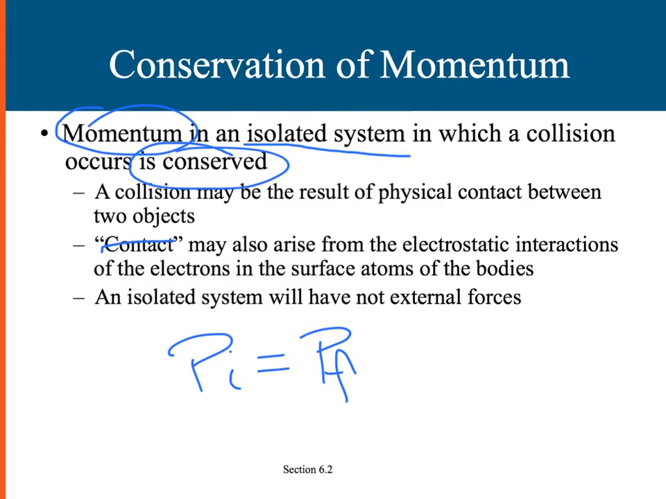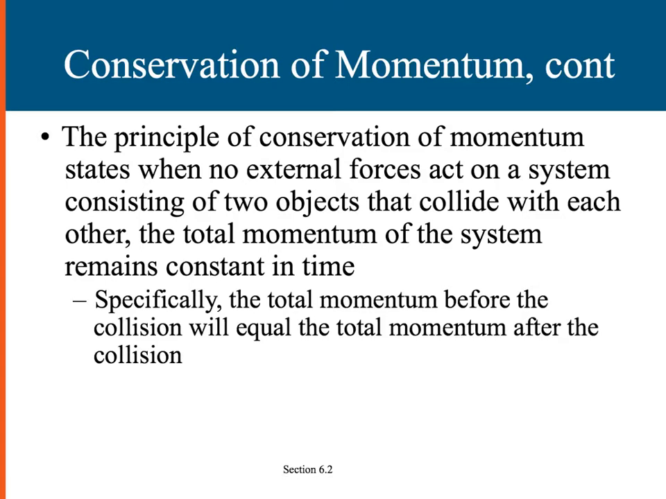Another key point is that an isolated system will have no external forces. The principle of the conservation of momentum states that when no external forces act on a system consisting of two objects that collide with each other, the total momentum of the system remains constant in time. So what this means is that the momentum is going to be conserved, and specifically the momentum at the beginning will equal the momentum at the end, or the momentum before the collision will equal the momentum after the collision.